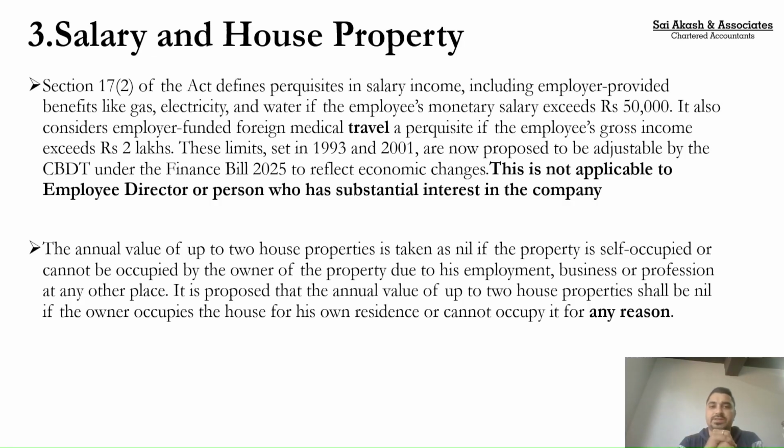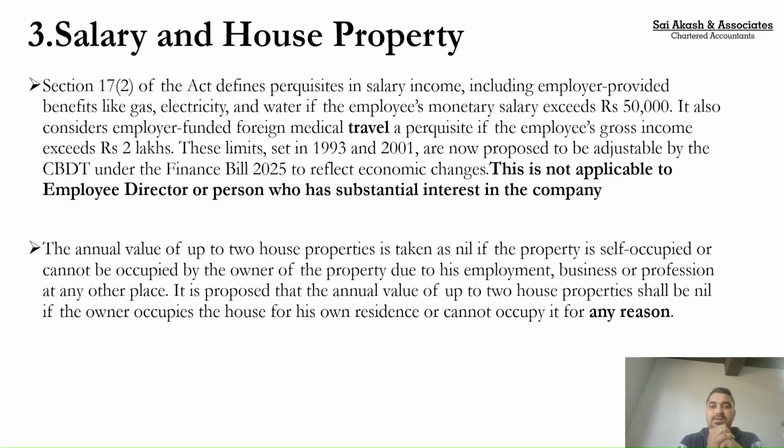This is the existing provision. This limit of 50,000 per year salary was set way back in 1993 and it needed an upward revision. So the government has now empowered itself to set this at a higher limit. The higher limit is yet to be notified by the government. This is the first amendment under salary.